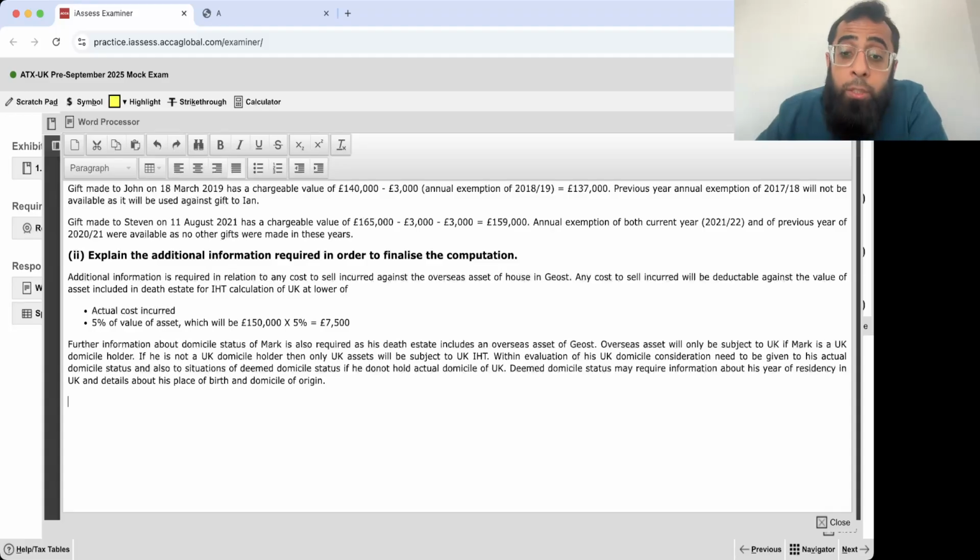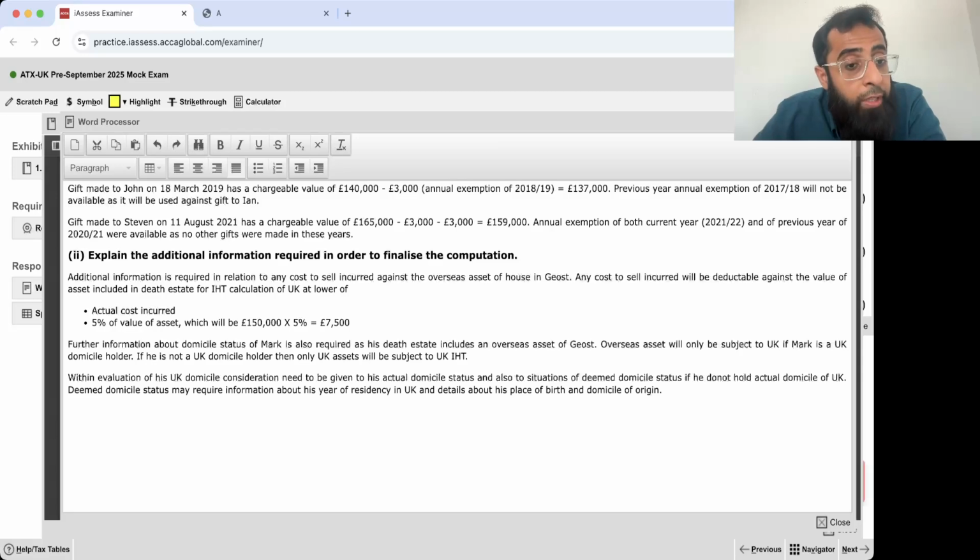Overseas assets only become subject to UK IHT when you are a UK domicile holder. Within evaluation of UK domicile, consideration needs to be given to actual domicile status and also to situations of deemed domicile status if you do not hold actual domicile. If you have actual domicile, that's okay. Actual domicile is your legal status. But if you don't have actual domicile, there are situations of deemed domicile also for UK IHT. That requires your years of residency, where you were born, whether you had a domicile of origin or not, and all of these things.